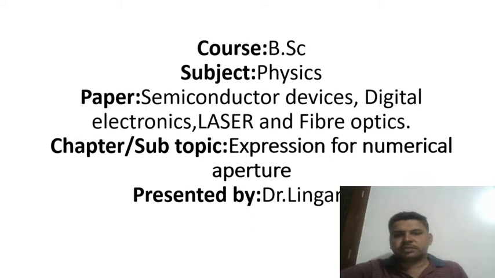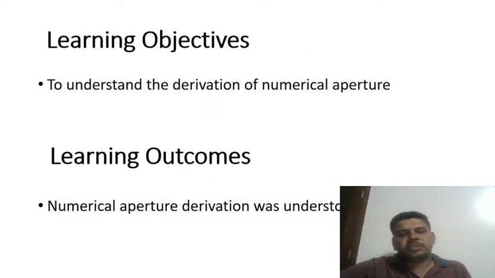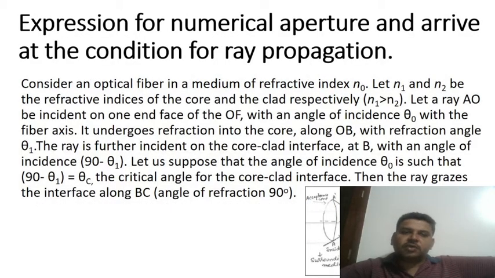In physics, today we will discuss the expression for numerical aperture. It is a very important question. The learning objective of this concept is to understand the derivation of the numerical aperture expression. After knowing this, we can understand the acceptance angle, how many signals we can propagate, what it needs, and what its importance is. All these things we get from the learning outcomes.